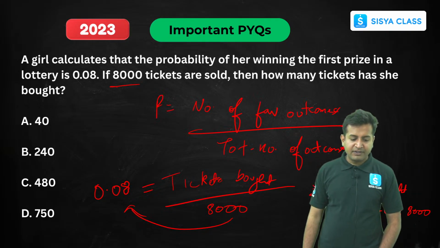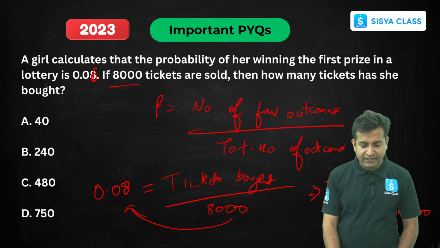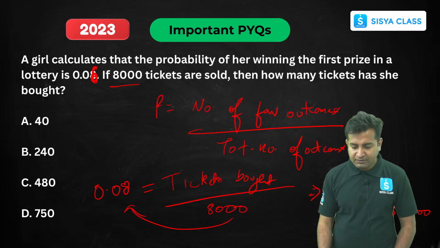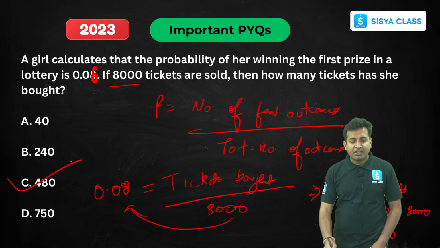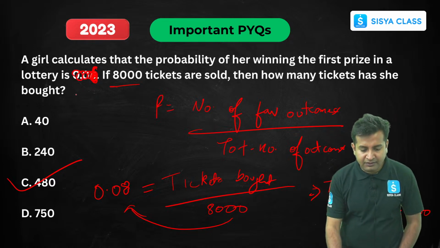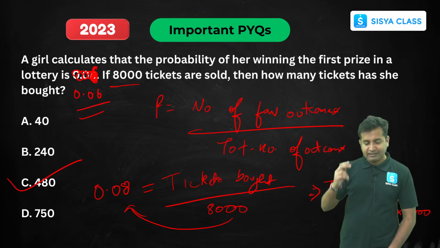So if we do this, okay, this was 0.06, my bad, this was 0.06. So if we do the multiplication, we'll get 480. So option C would be correct. Clear? Easy. So remember, this is not 0.8, 0.008, this is 0.06. Clear? So this would be the answer.